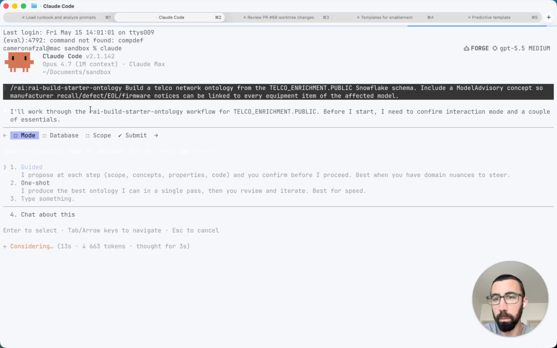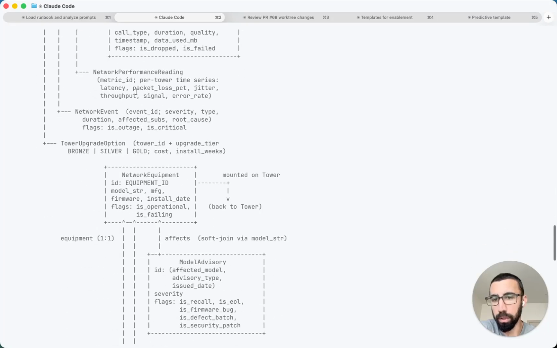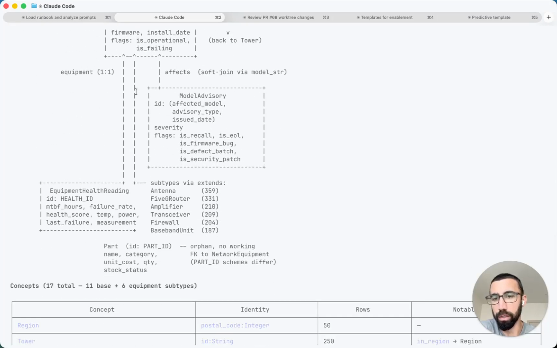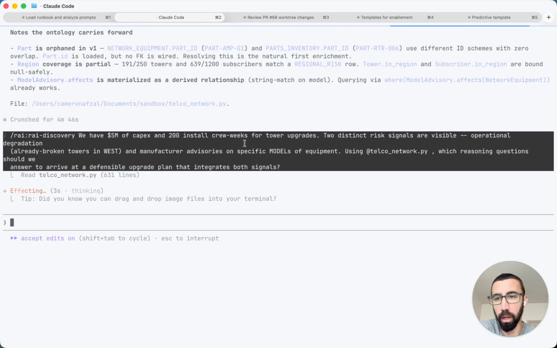So let's get started. We begin by building an ontology to represent our network, representing regions, towers, subscribers, and other concepts and relationships. We've done a couple initial queries. Cell tower degradation worse in the West. Given our business problem, how can we answer reasoning questions and come up with a defensible upgrade plan?